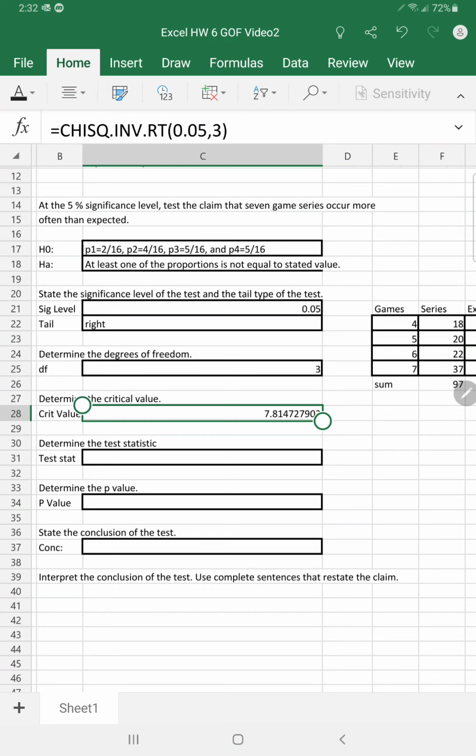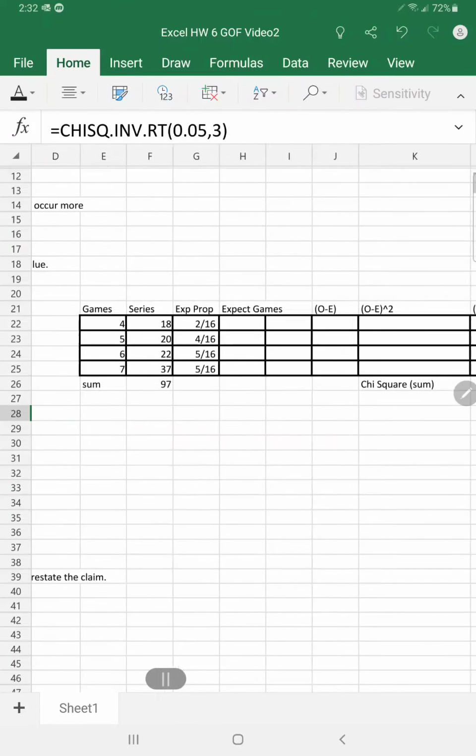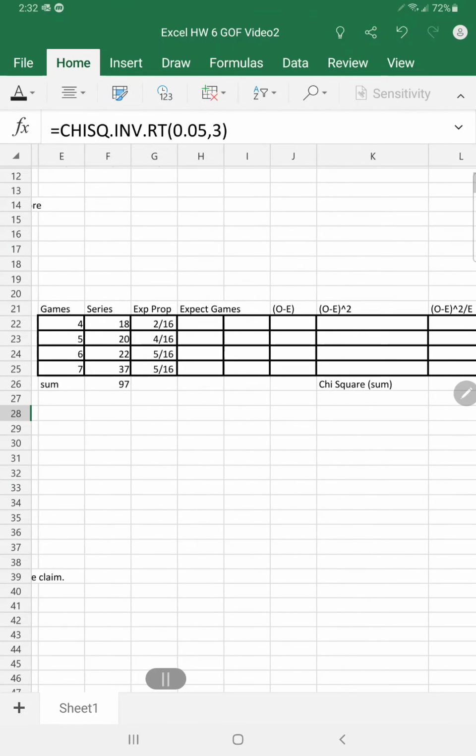Next, we need to determine the test statistic, and this is a bit more involved, so I'll come over here. So remember, our chi-square test statistic is going to look at the distance between the observed and expected values. So I've just recopied our categories in column form to make it easier for us so we can do fills to do the calculation. So games 4, 5, 6, and 7, the data 18, 20, 22, 37, and the expected proportions were filled in.